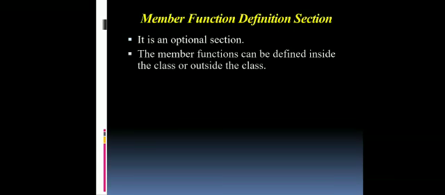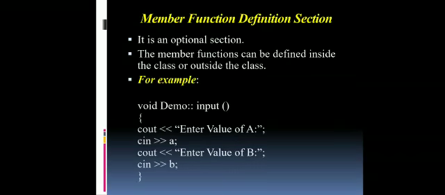The next is member function definition. It is one of the optional sections. The member function can be defined inside the class or outside the class. This is a good example for member function definition. Already we have seen void input as a member function. So this has been used in this example, void demo::input(), where cout is used to print the statement, enter the value of a, cin helps to get the data a, again enter the value of b, and cin is used to get the value of b.